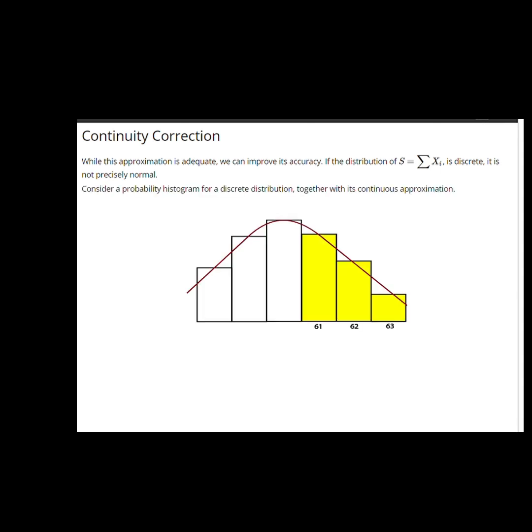Let's display a probability histogram for a discrete random variable together with a continuous, for example, a normal approximation to it. In a probability histogram, the bar around the value, for example, 61, has area equal to the probability of that value. So if we're interested in the probability of the values 61, 62, 63, we should add together the area of these 3 bars in the probability histogram.